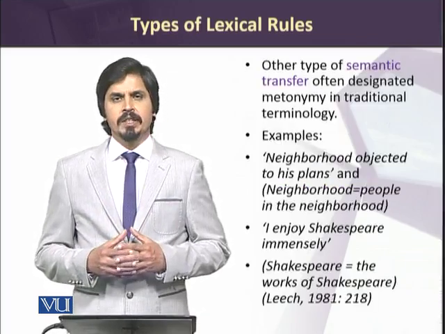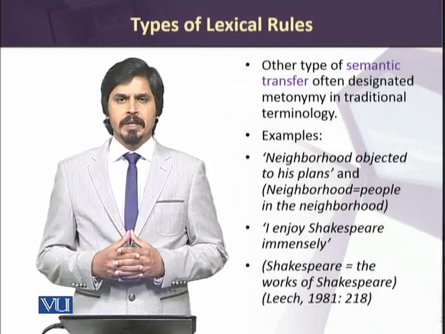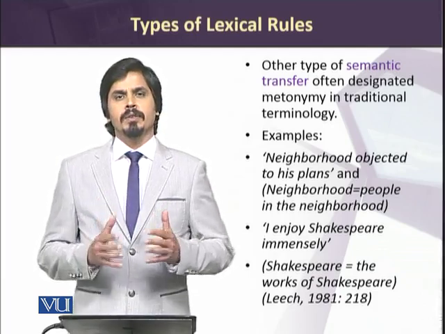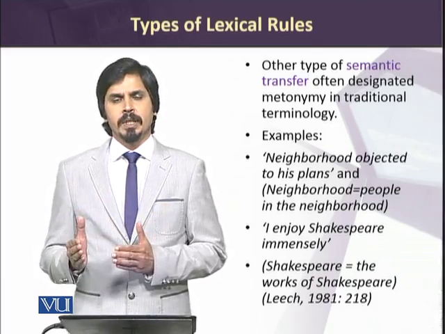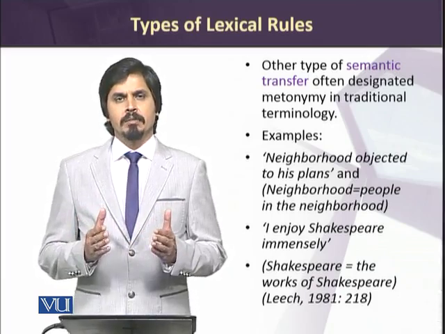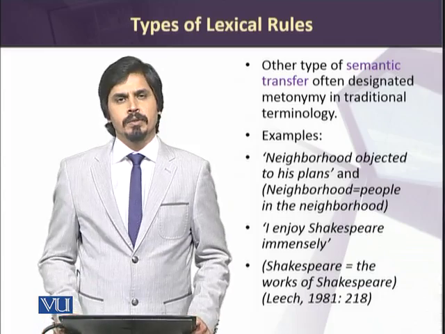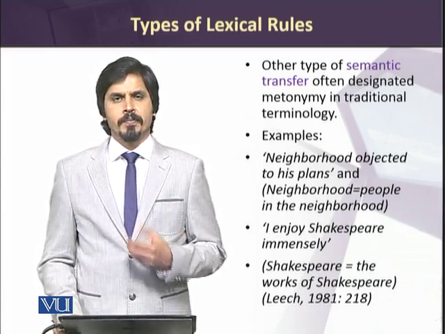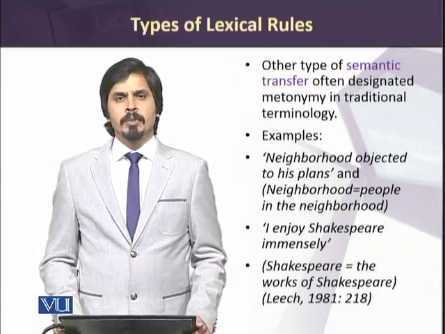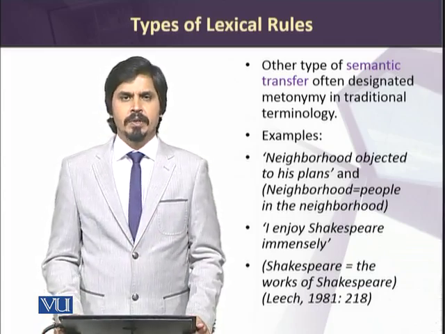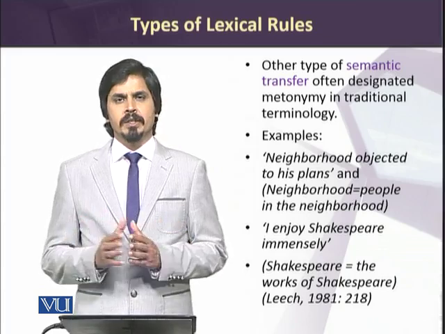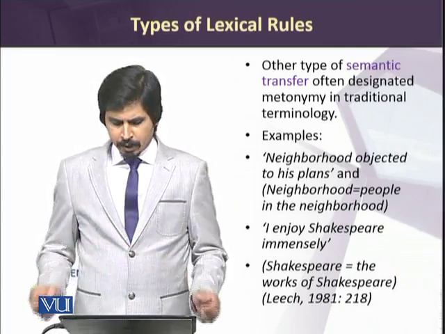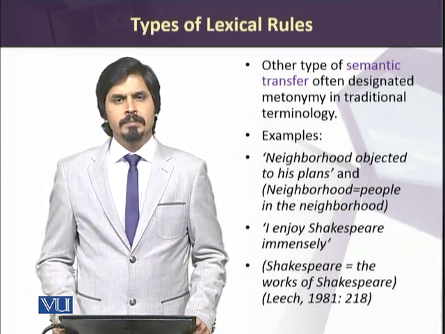We also have another type, which is semantic transfer, where the meanings of something are included in the meanings of another thing, and this exists in various figures of speech that we usually use in literature or in other pieces of writing. Metonymy is one of those kinds where we have a clear semantic transfer. If you look at the examples there, the neighborhood objected to his plans.